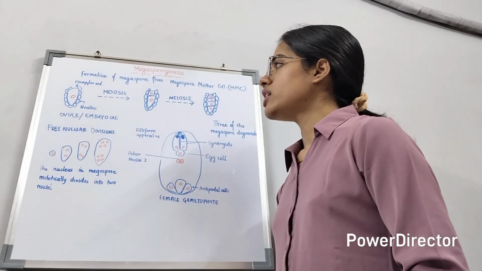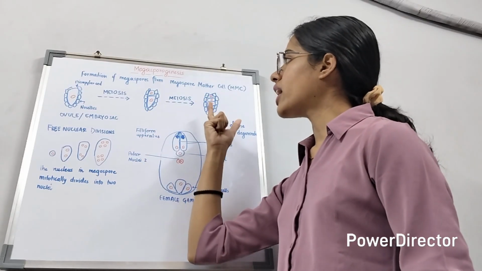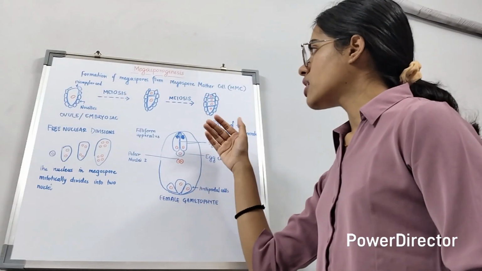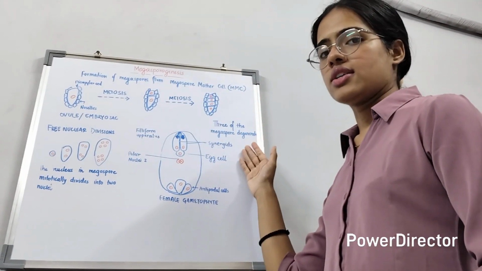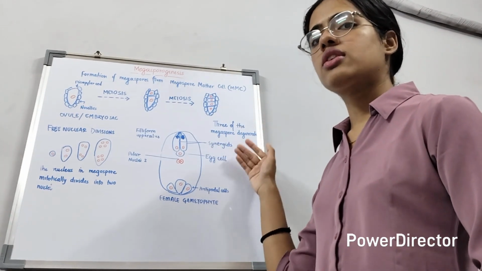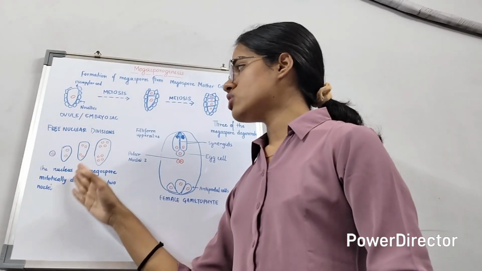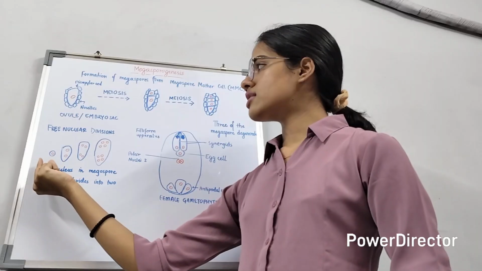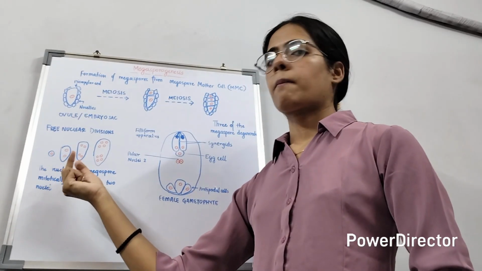So we understood how the megaspore tetrad is formed from an ovule. But all of the four megaspores do not survive. Only one of the megaspores survives and the rest of the three degenerate. This megaspore has a nucleus.